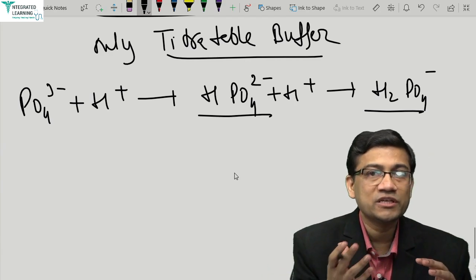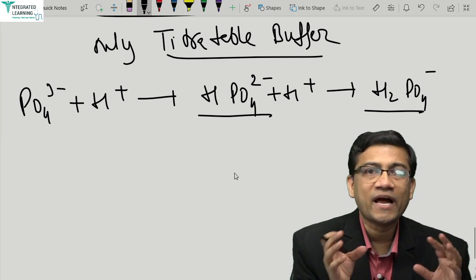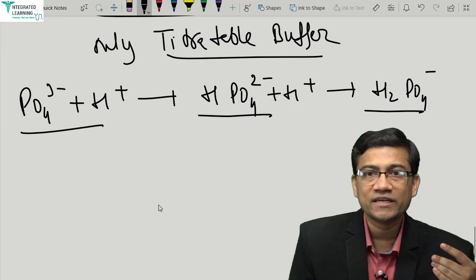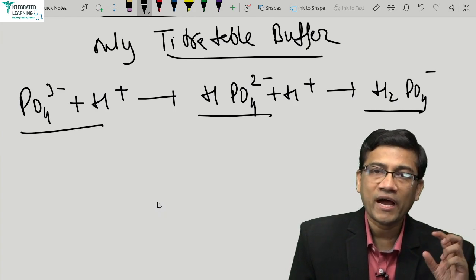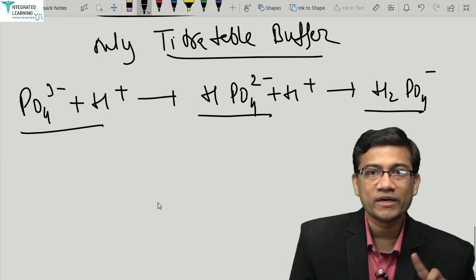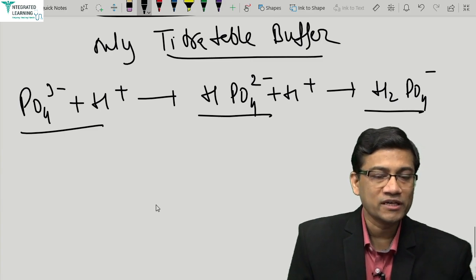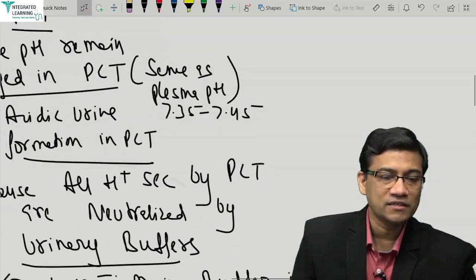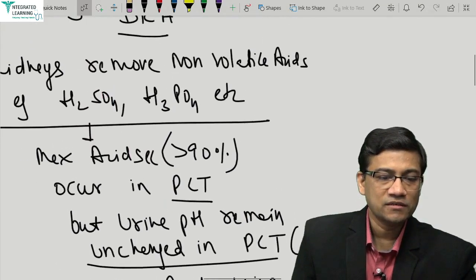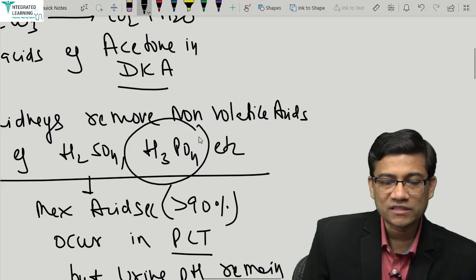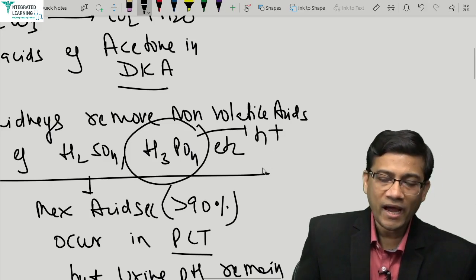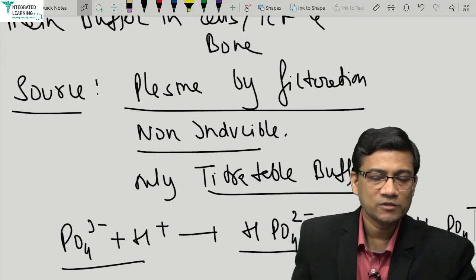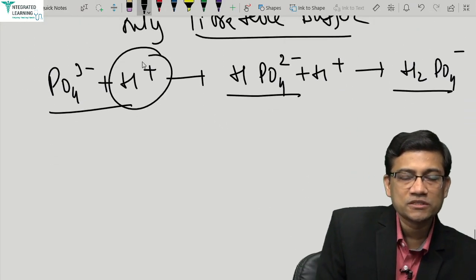If it becomes H3PO4, it starts giving the H plus, it acts as an acid, but when it is in phosphate form or hydrogen phosphate form, it is acting as a net H plus receiver and acts as what? A buffer, not as an acid. So H3PO4, if you remember I told you H3PO4 is acid. So this is acid, it is giving H plus, okay, and phosphate is doing the reverse, it is taking the H plus. I hope it's clear. So it is taking the H plus, so it acts as a buffer.